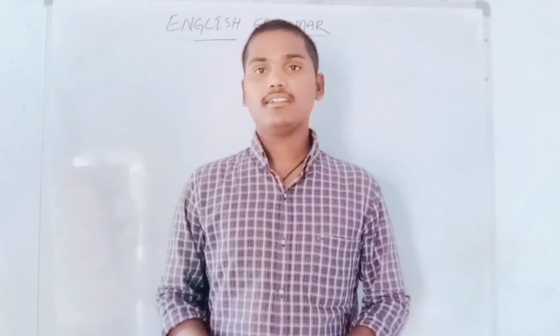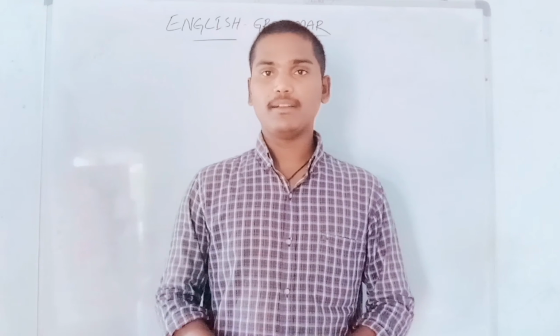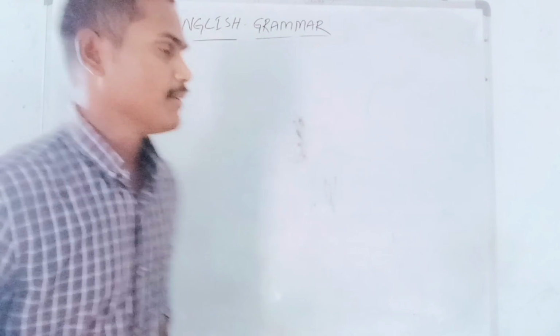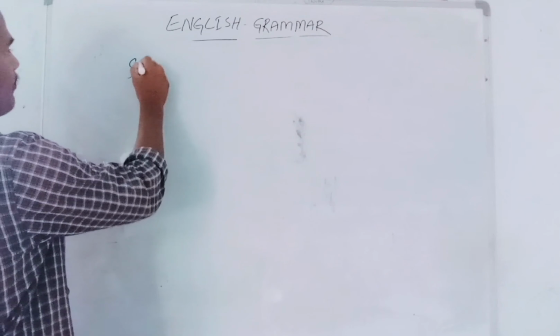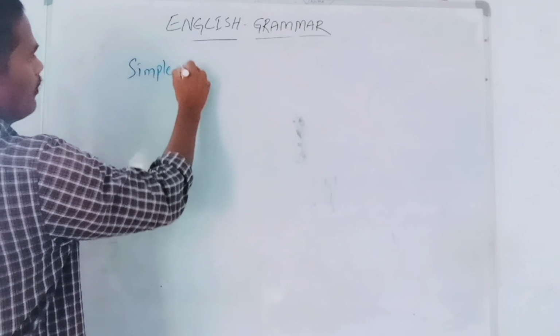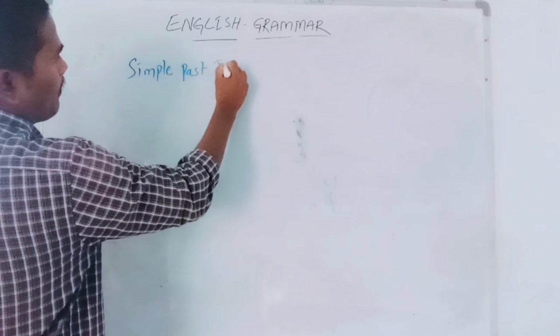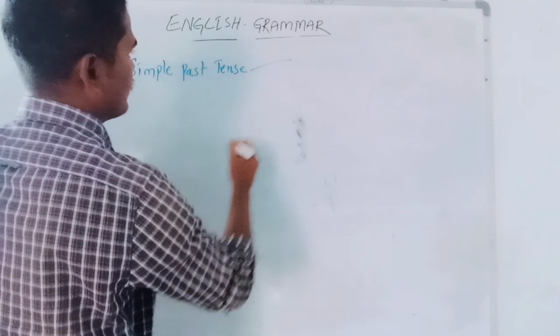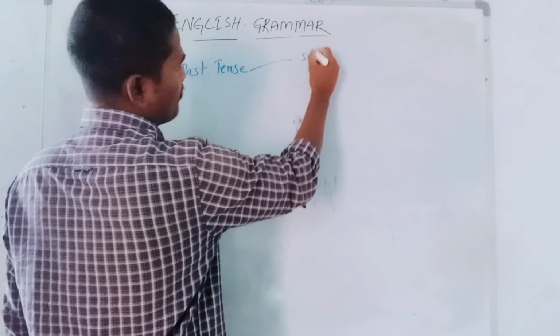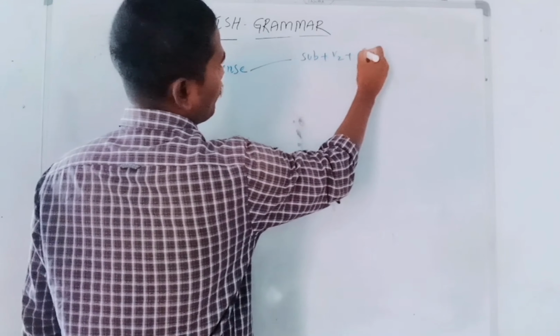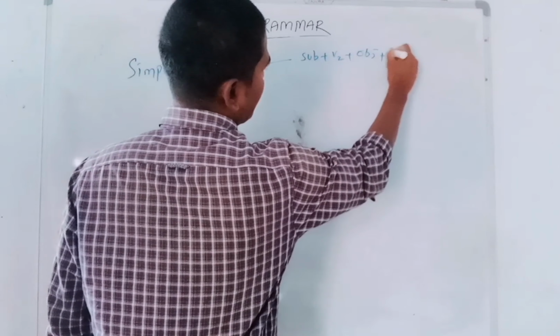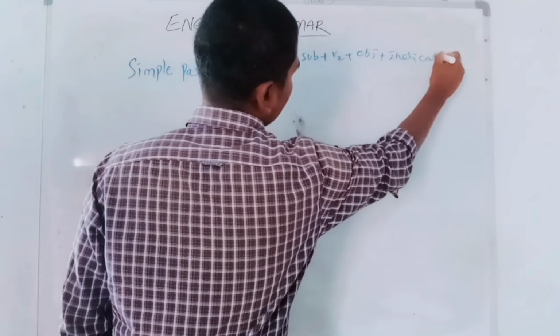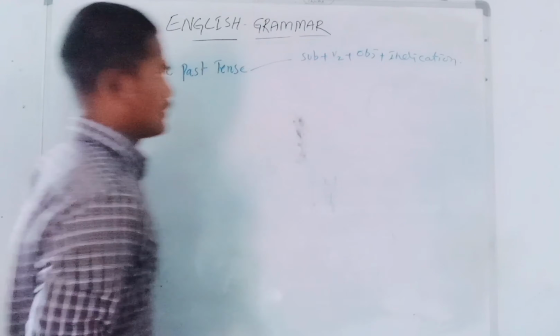Okay students, let me give you a brief idea about the complete past tense. In the past tense we first learned the simple past tense. The structure is subject, V2, object, indication.